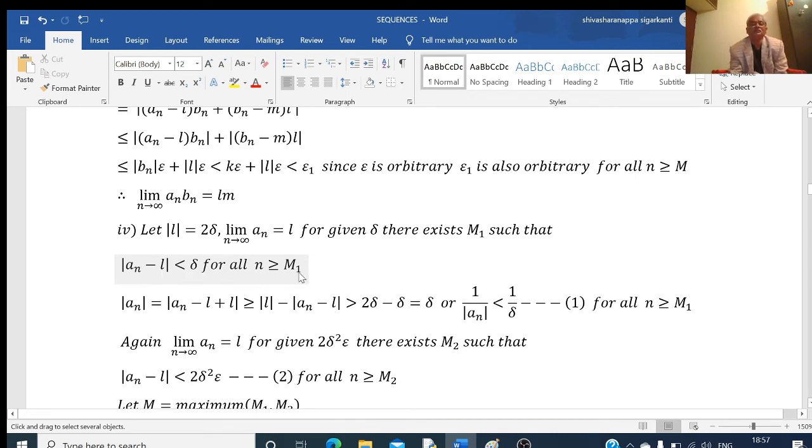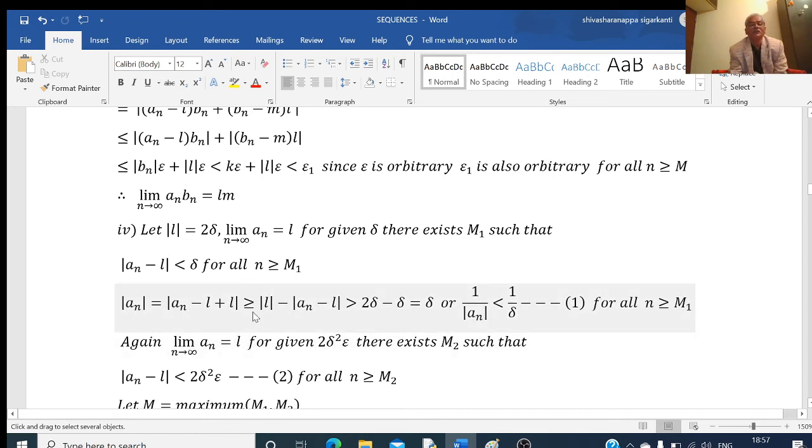Now, mod of an can be written as mod of an minus L plus L, adding and subtracting L. I will write this as greater than or equal to mod of one quantity minus mod of the other quantity.